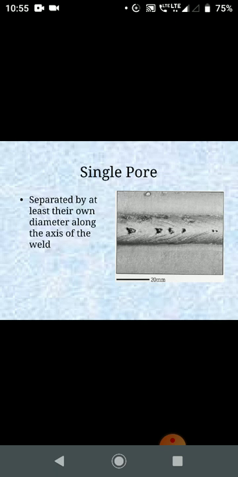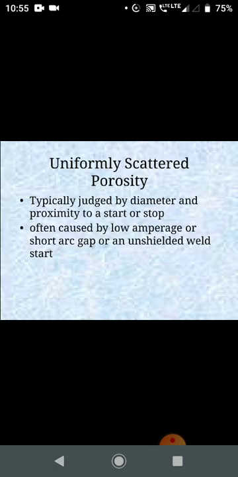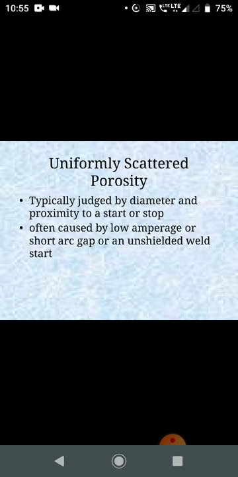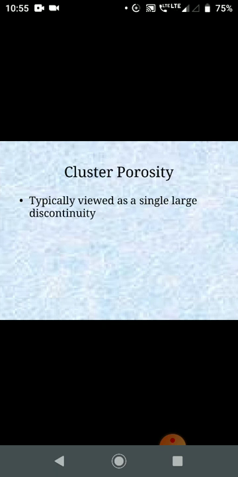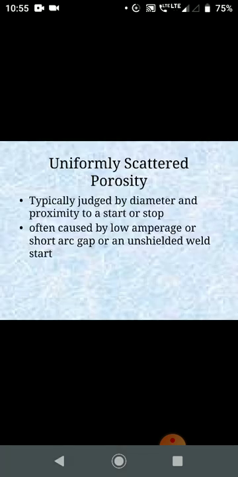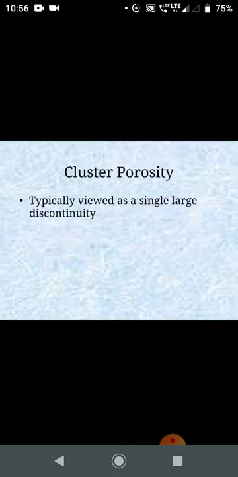The single pores are separated by at least their own diameter along the axis of the weld, and the uniformly scattered porosity is wide, with tiny bubbles that look like black spots on the X-ray negative. The individual voids seen on the X-ray film can range in size from almost microscopic to 3 mm or more in diameter.